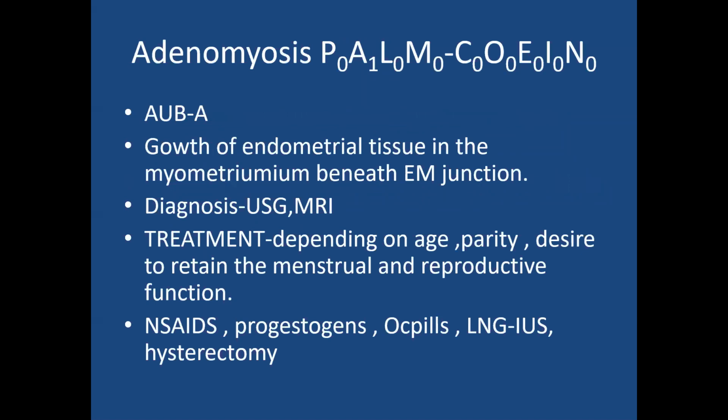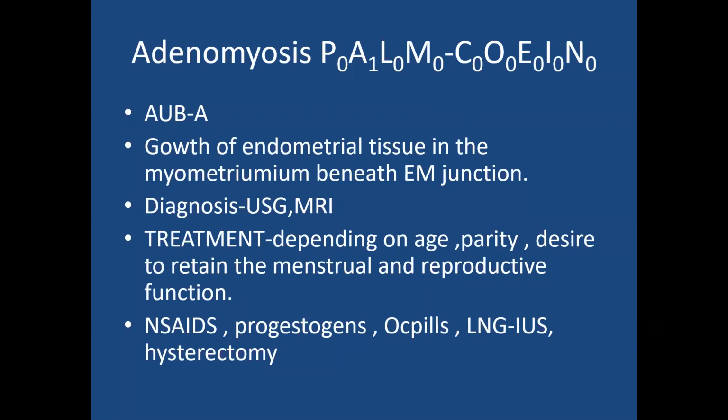So coming to adenomyosis, you have to write it as AUBA. In the PALM-COEIN under A, you have to put 1. For the rest of this, you have to write 0. What is adenomyosis? Presence of ectopic endometrial tissue in the myometrium is adenomyosis. So the patient will be in the reproductive age group of less parity, and patient will have complaints like dysmenorrhea, excessive menorrhagia, and also dyspareunia.